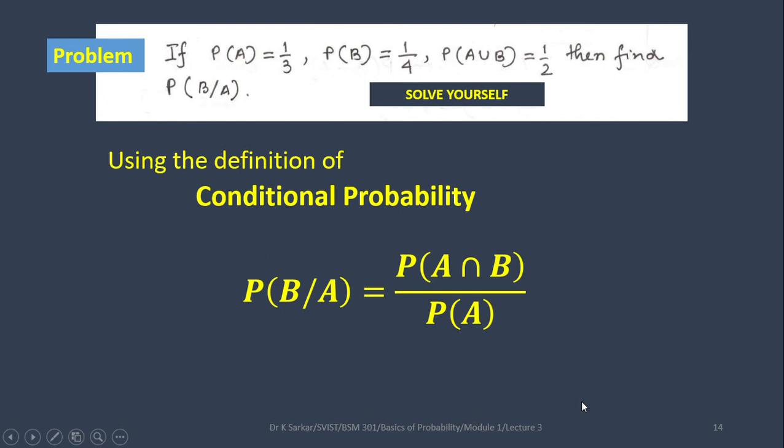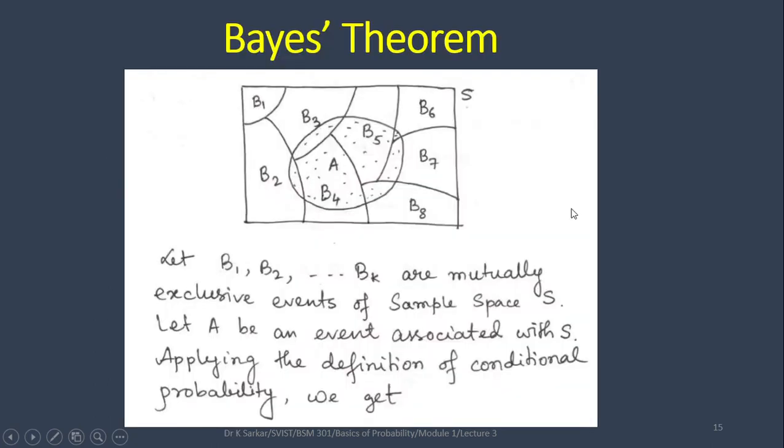Next there is a question: if probability of A is 1 by 3, probability of B is 1 by 4, probability of A union B is half, then find probability of B given that A occurred. Solve this problem yourself using the conditional probability definition.